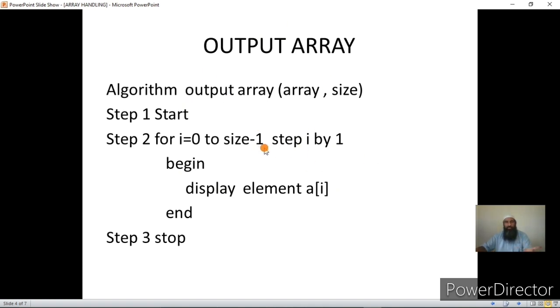If I had explained the algorithm and then gone for the program, since it's an array program and we are doing it for the first time, I thought it better that I first write the program in the IDE, and then show you what to do.